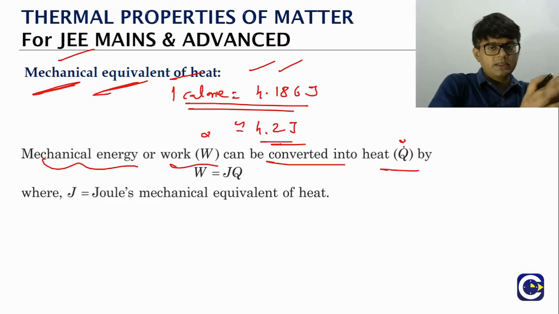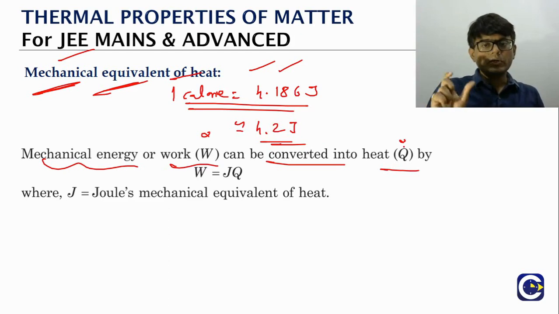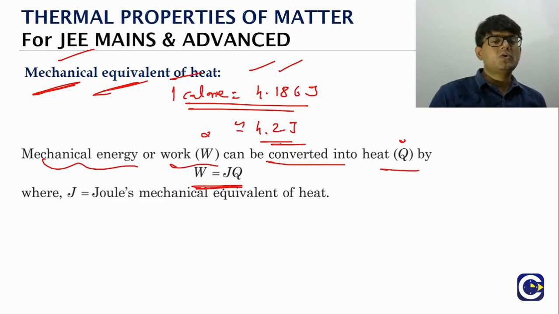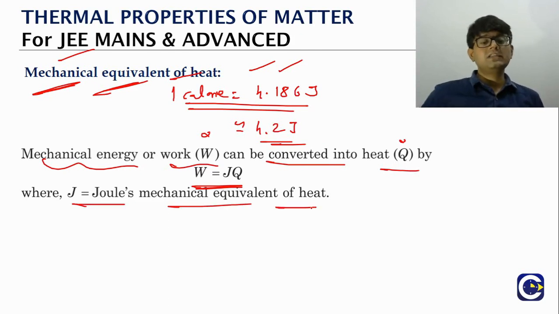W amount of work is converted into Q heat. The relation between them is expressed as W is equal to J into Q. So here the J is what we will be referring to as the mechanical equivalent of heat. This J is what we will call the mechanical equivalent of heat.